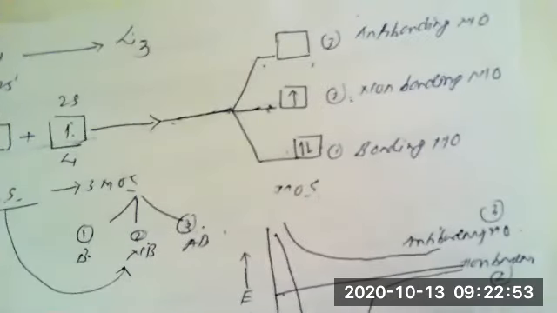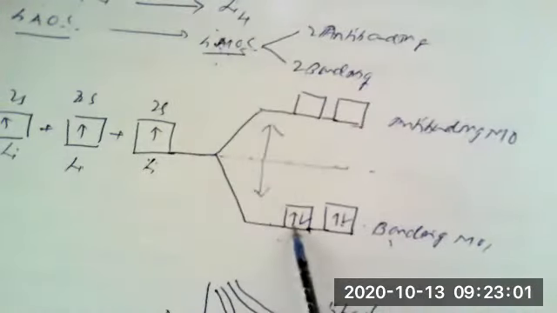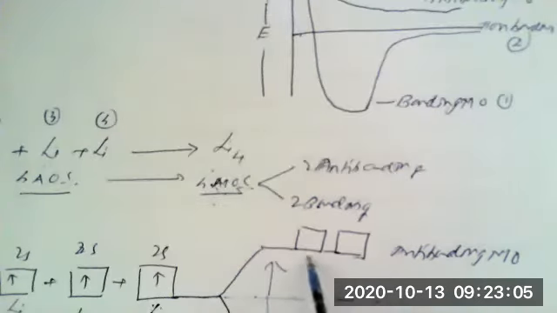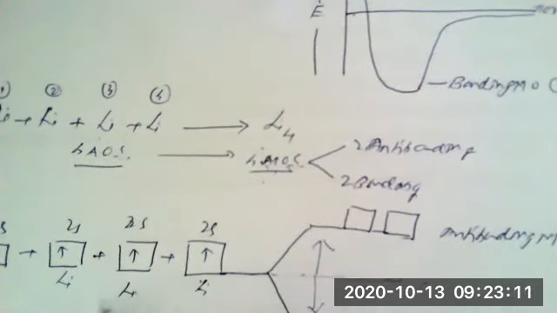See this figure again. Here we can distinguish this one bonding molecular orbital, this another bonding molecular orbital, this anti-bonding molecular orbital, and this anti-bonding molecular orbital, because a very small number of atomic orbitals of lithium are involved.